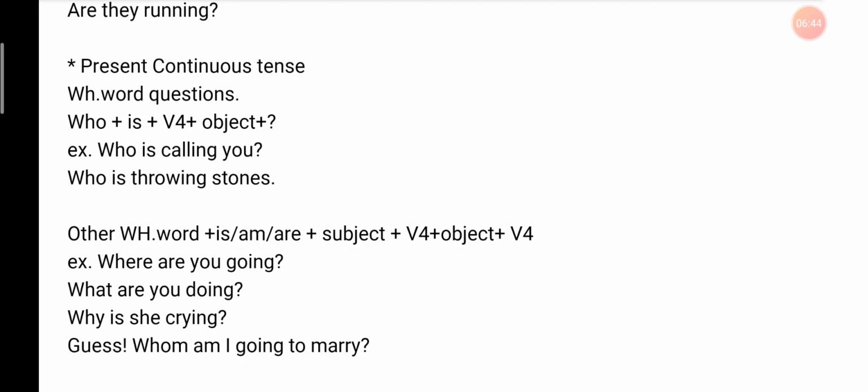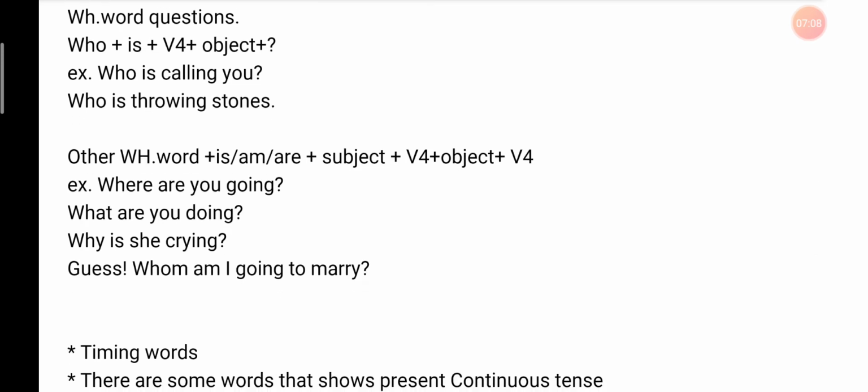There are about nine WH words, in which who is always used as a subject, and when it is used as a subject it always takes a singular verb. Remember one thing: who is a WH word, who is a subject, and it always takes a singular verb. So if you want to make a question from who, at first you have to write who plus is plus verb before plus object. Remember one thing: is plus verb before, because who is a singular subject,